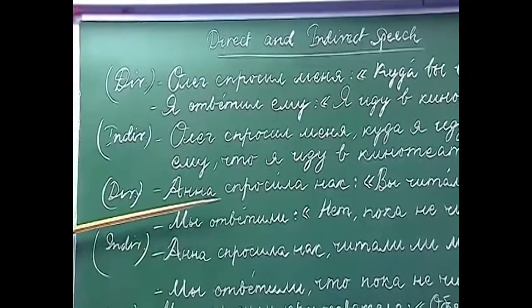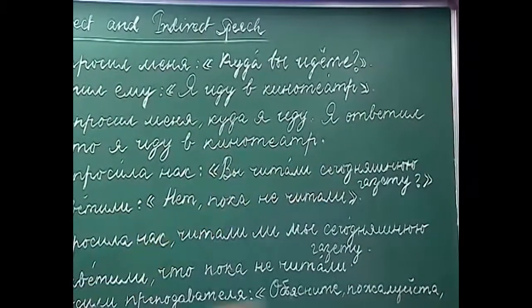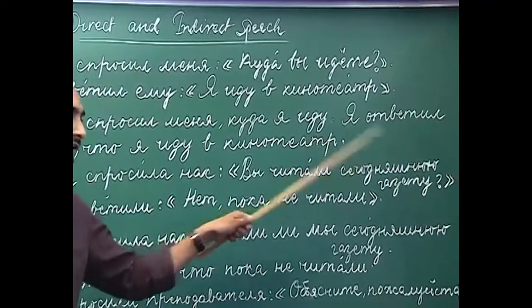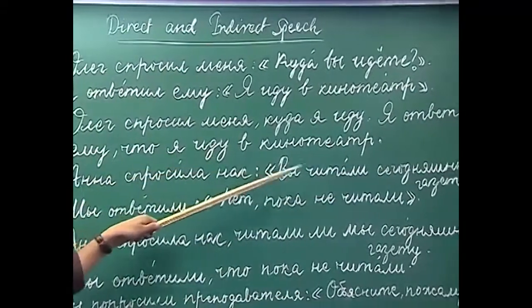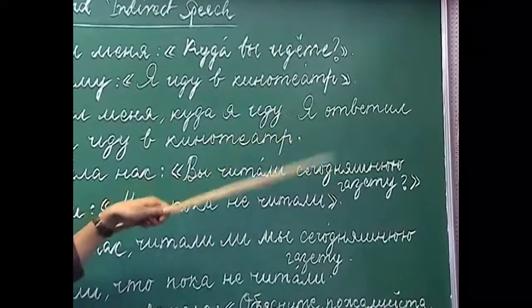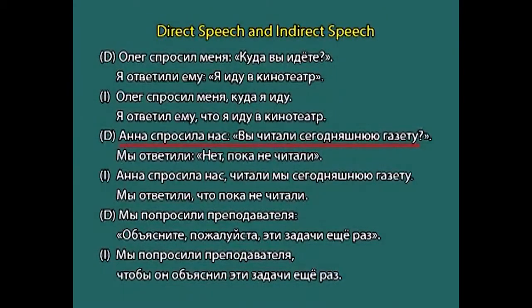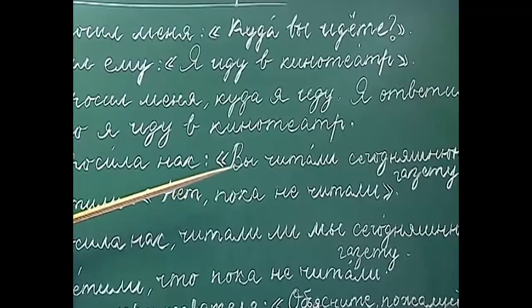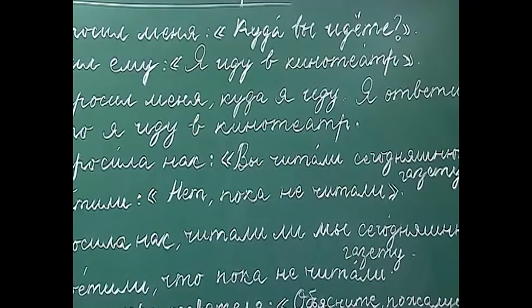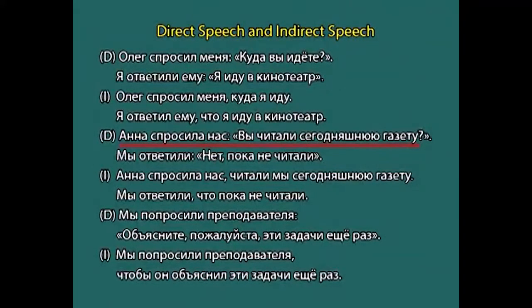Next example of direct speeches, Anna prasila nas vichitali sivodnishniu gazetu. Anna asked us, did you read today's newspaper? Sivodnishnya is from the word sivodnya, which is today. So, did you read today's newspaper? Mi atvechili, again the direct speech, we replied, niyet, pakani chitali, no, so far we have not read. So, now you have to change these two sentences into indirect speech. How do we do that?